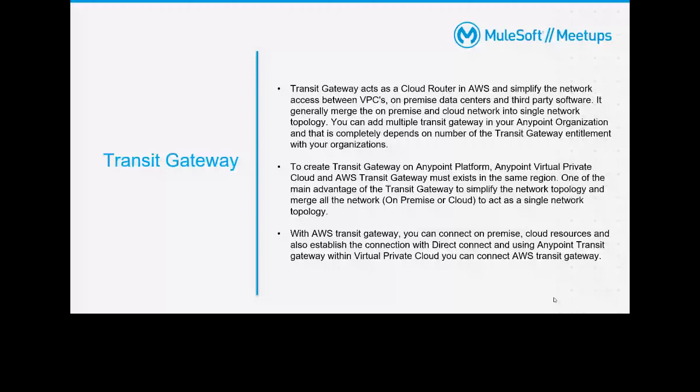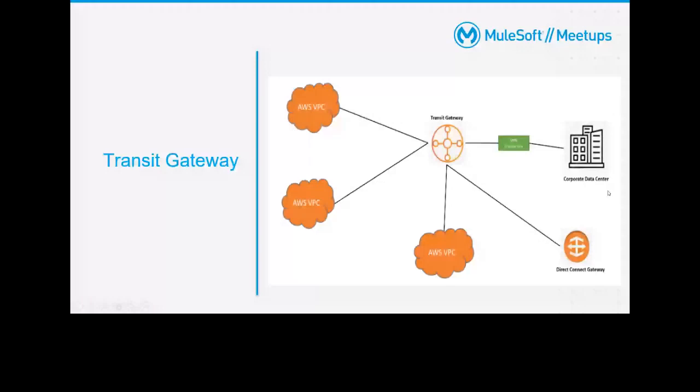Let me show that. So here is a transit gateway. A transit gateway can connect to a corporate data center via VPN, can connect to Direct Connect, can connect to AWS VPC, and can also connect to the MuleSoft VPC.